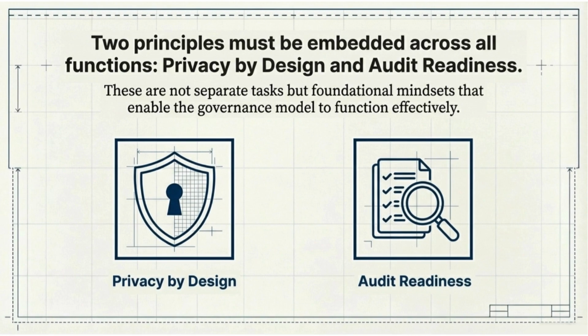2 principles must be embedded across all functions: privacy by design and audit readiness. These are not final stage checks. They are design time mindsets that shape architecture, processes, and decision-making from the very beginning.